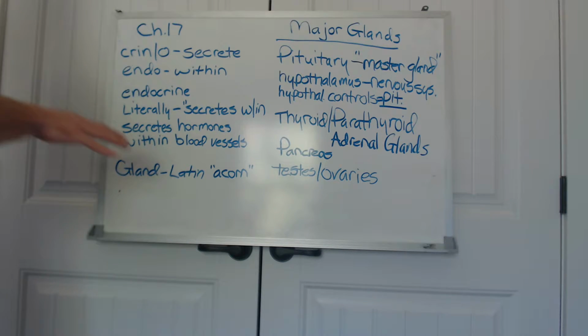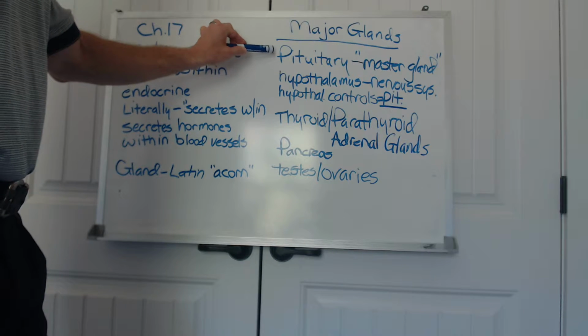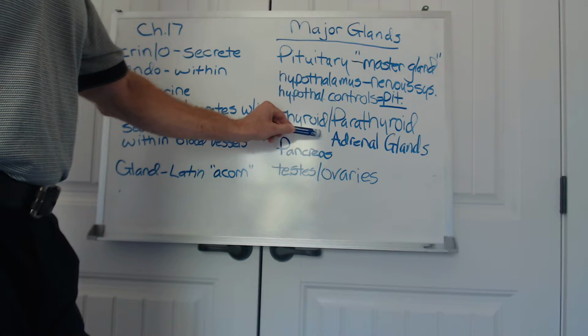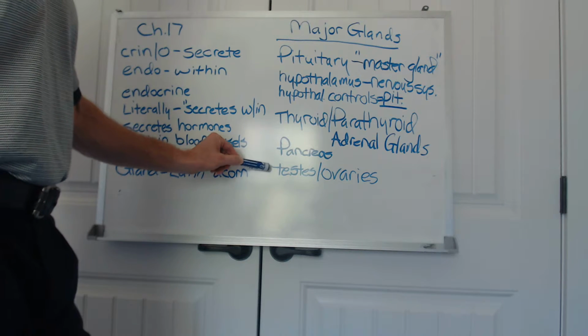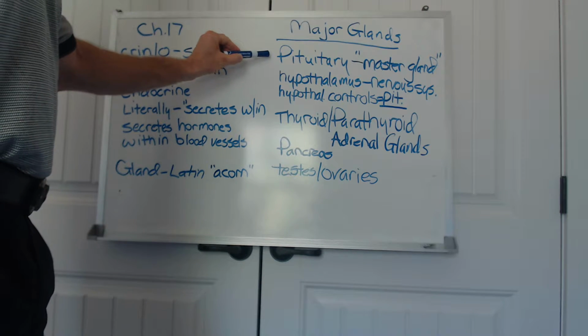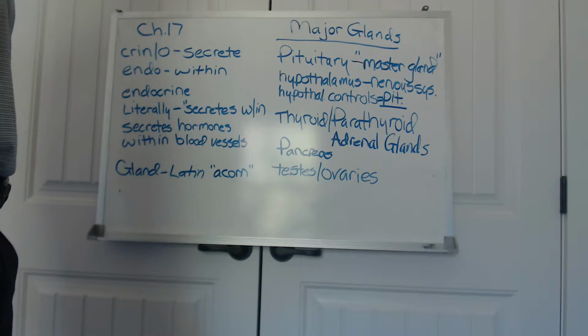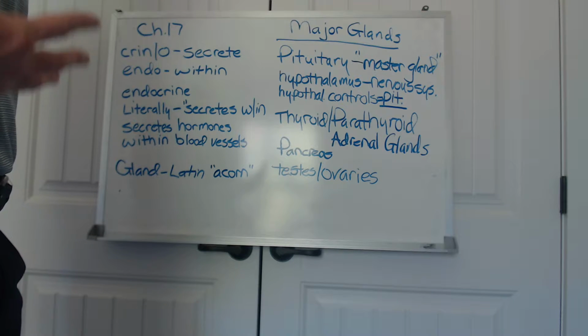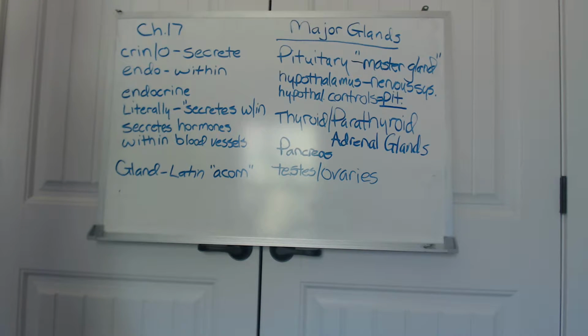Now, the term gland is a Latin term, and it literally means acorn. And so we have several major glands within the endocrine system. The major glands include the pituitary, the thyroid and parathyroid, the adrenal glands, the pancreas, and the testes in the male and the ovaries. Now, the pituitary gland is known as the master gland.